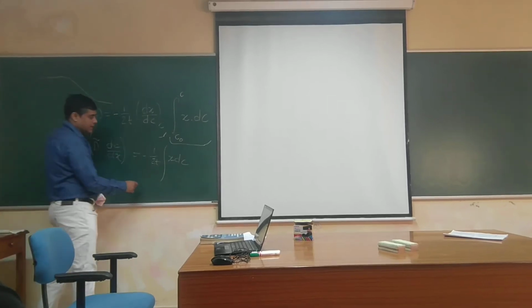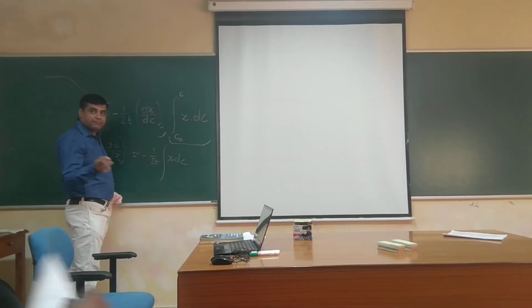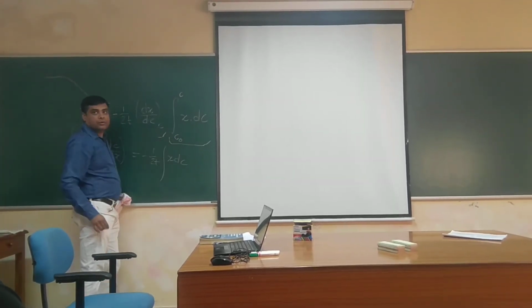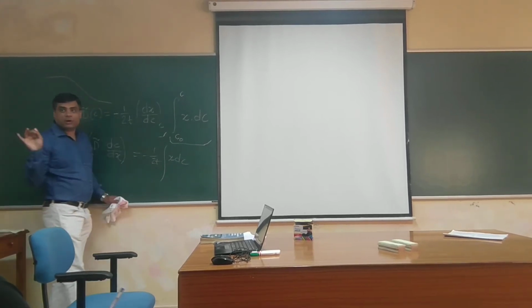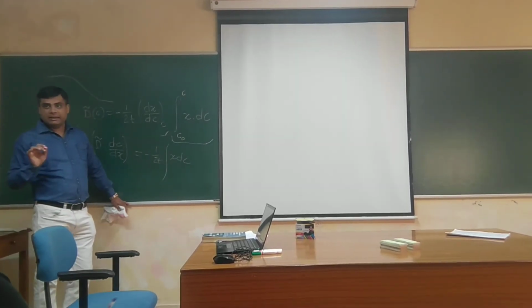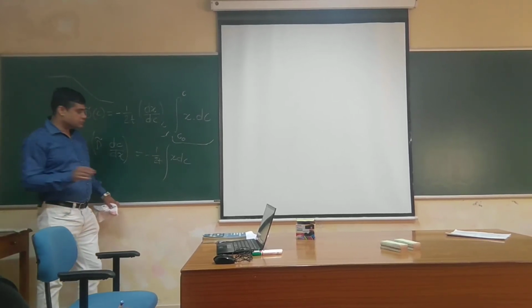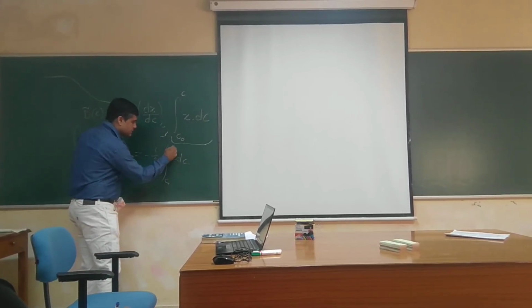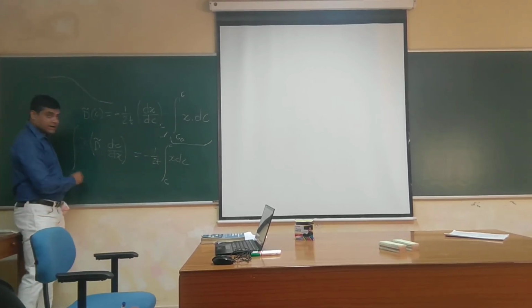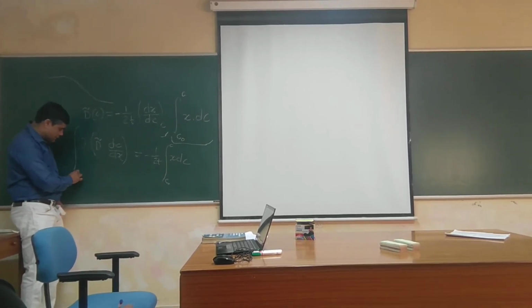The limits, in the last class I put C to C0 based on Burke's book. It is written like that, but I realize that is not correct. It should be C0 to C, so correspondingly here also it will be C0 to C.